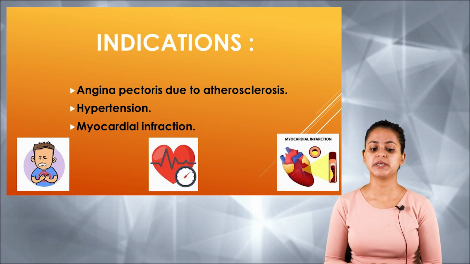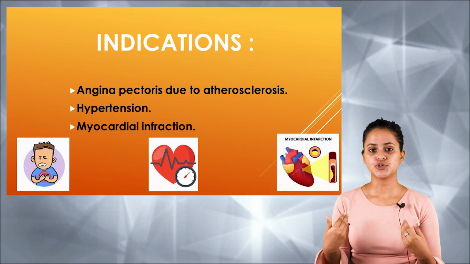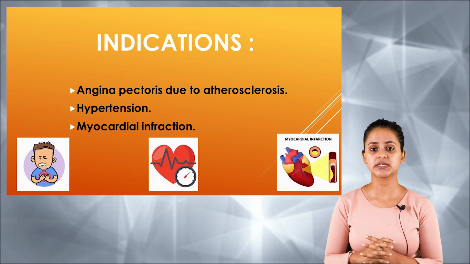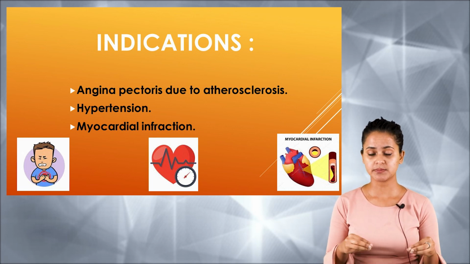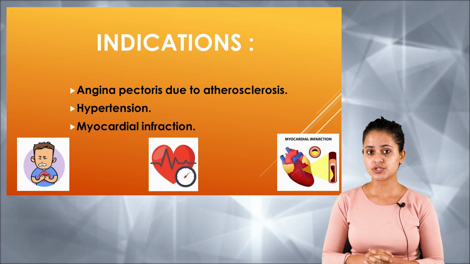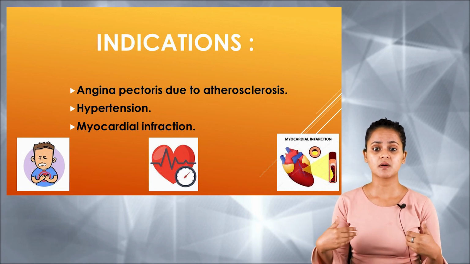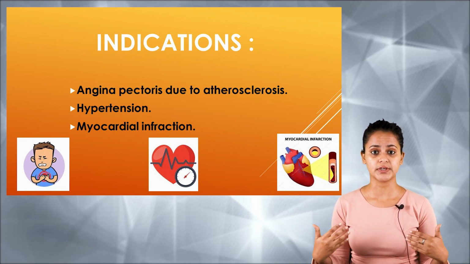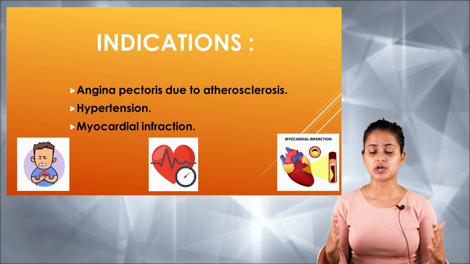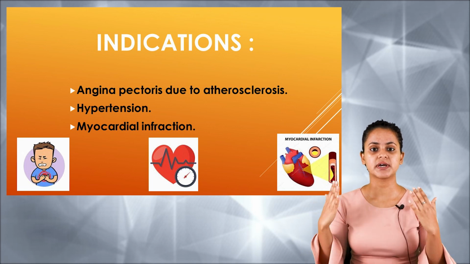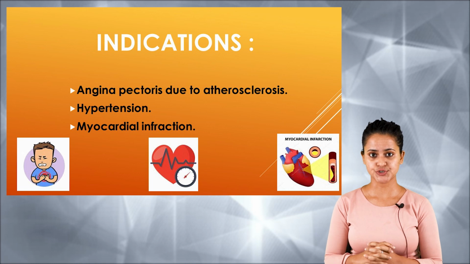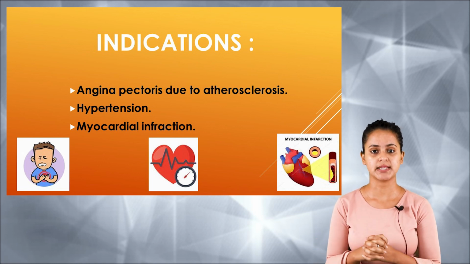The first indication is angina pectoris due to atherosclerosis. Often with atherosclerosis, the blood flow into the myocardium is interrupted, so the myocardial cells go on to necrosis, and that is the reason a person suffers from squeezing chest pain, which is termed angina. Now, moderate to severe angina, or angina pectoris, is often managed with beta adrenergic antagonists.